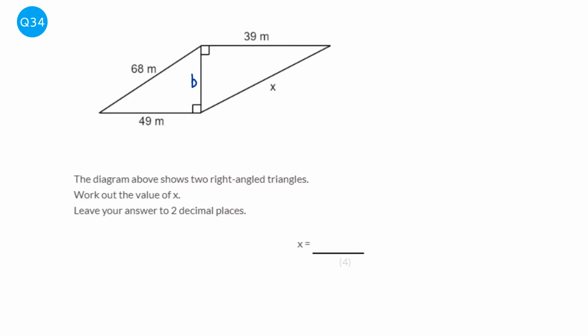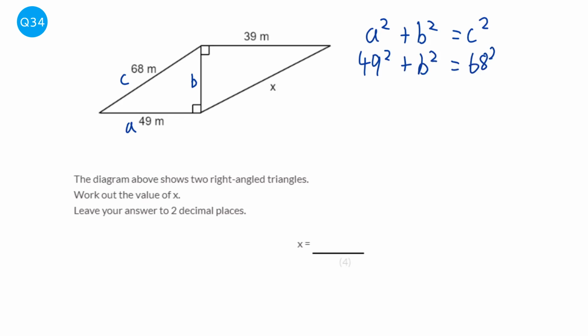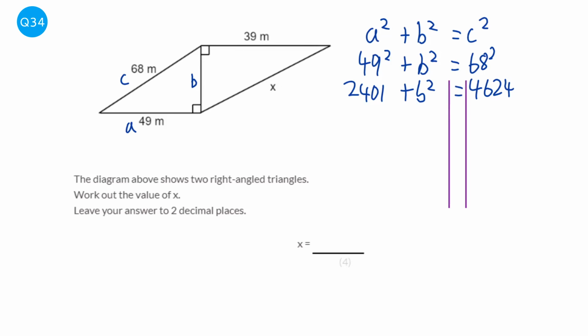We can't work out what x is straight away, but we can find this value here. And we know with Pythagoras we can find a third length if we've got the other two in a right angled triangle. So a squared plus b squared equals c squared. And A and B were labelled. C is always opposite the right angle, so it would be 49 squared plus B squared equals 68 squared. And 49 squared is 2,401. And 68 squared is 4,624.